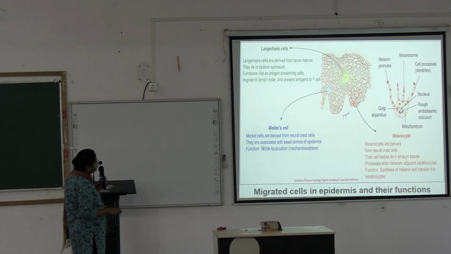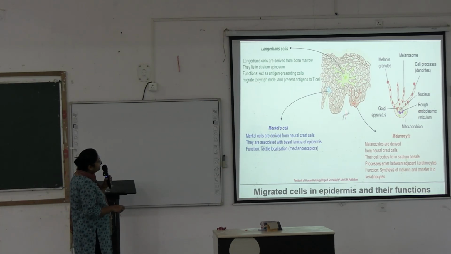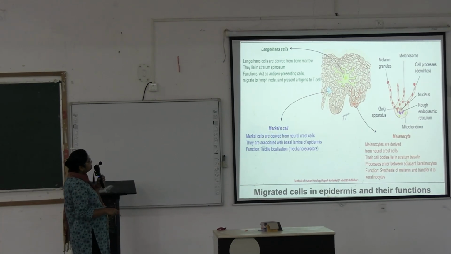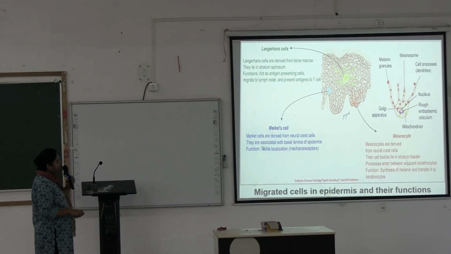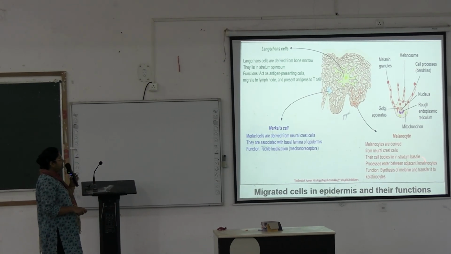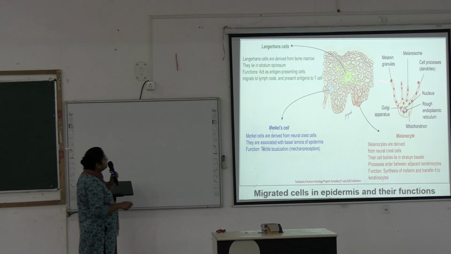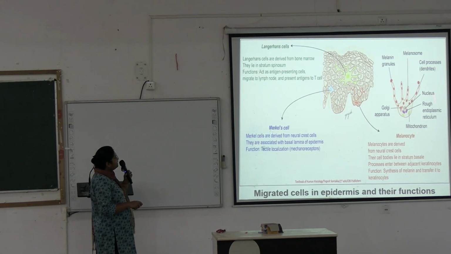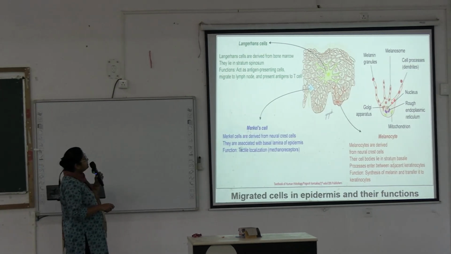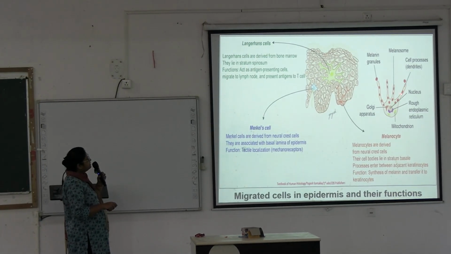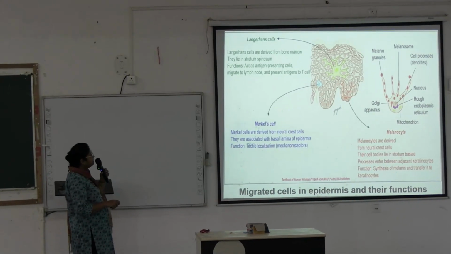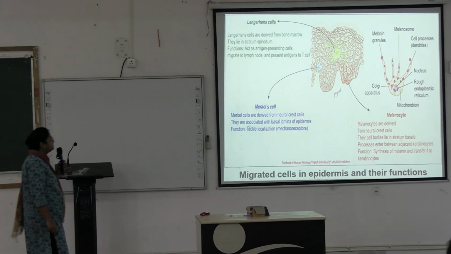And here is one melanocyte. It is also derived from neural crest cells, and their cell bodies lie in the stratum basale and processes enter between the adjacent keratinocytes. Function is synthesis of melanin and transfer to the keratinocytes. This is a melanocyte. These are the processes, and here you can see the melanin granules. They are synthesized by the melanocytes.